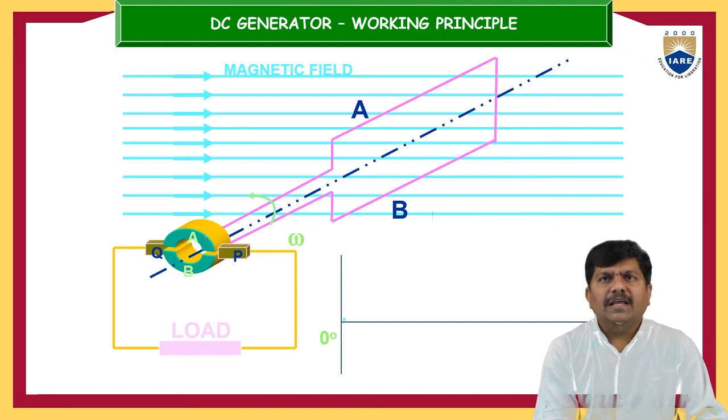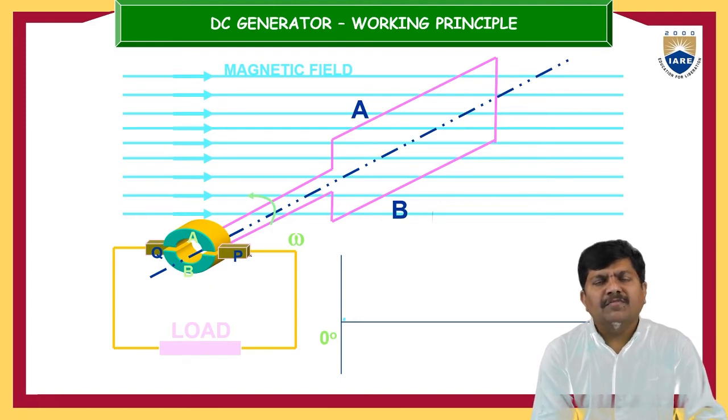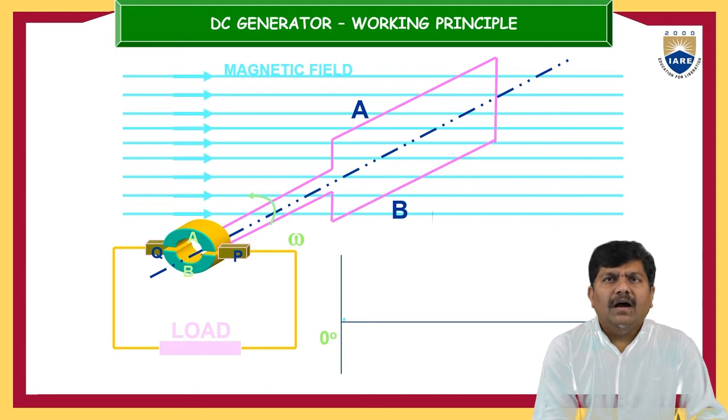So side A is solidly connected to the green portion here. This is one portion of the ring. B is again going to collect the electrical energy from the B side, and on these two sides there are two brushes, which are the P and Q.